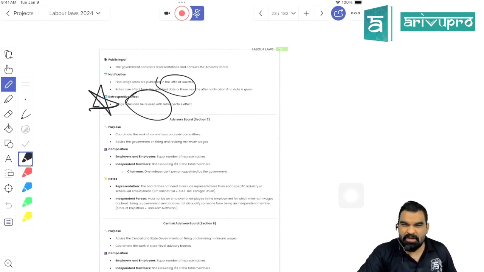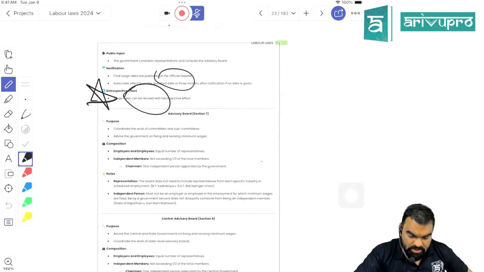Okay, for example, if earlier the minimum wage was 10,000 and the government has revised it to 11,000 rupees to be counted from the last 2 years, so for the last 2 years you have to compensate the employee for 1,000 rupees extra. Got my point?